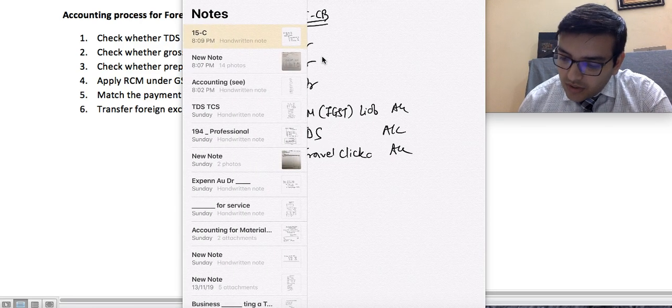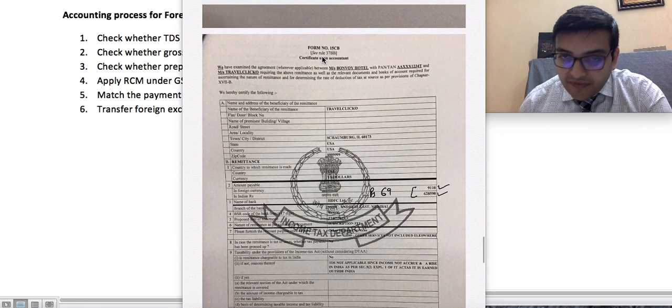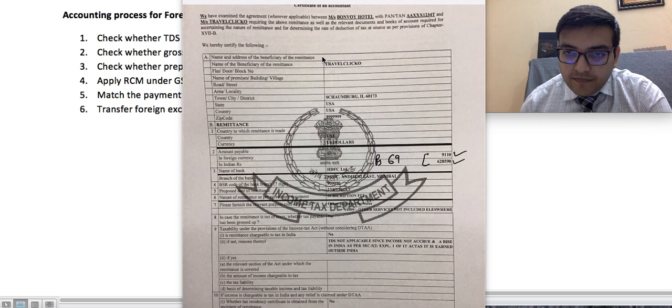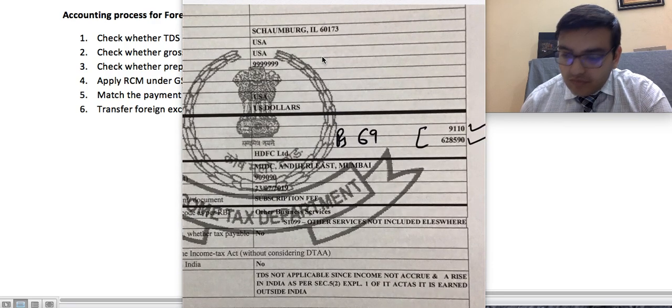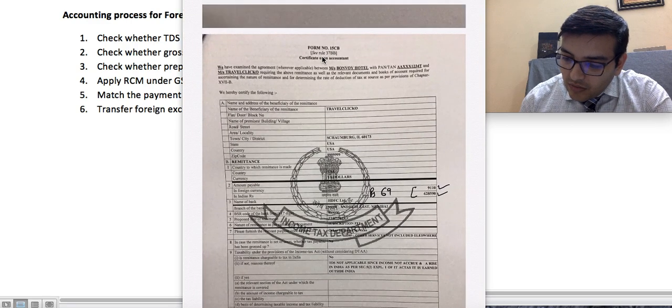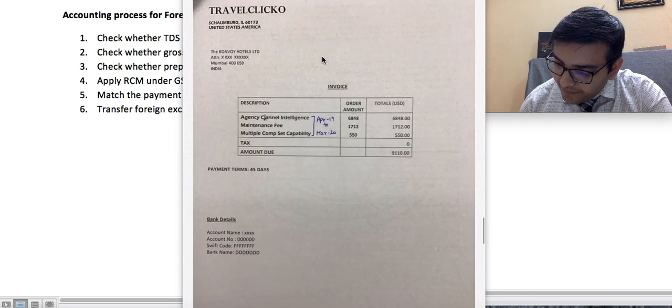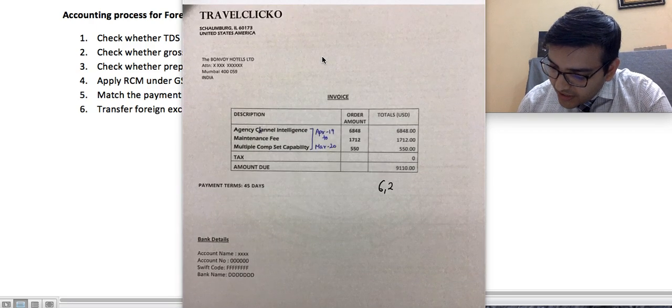Okay, so what does the 15 CB say? Total amount is 628,590. Can you see it? 628,590. This is the total amount. Okay, and what does the invoice say? 628,590, and the invoice says this is for April to March.